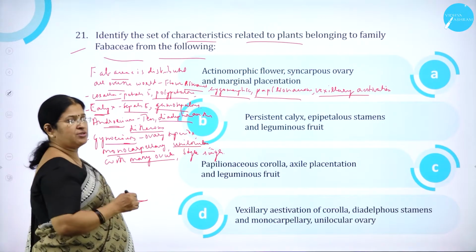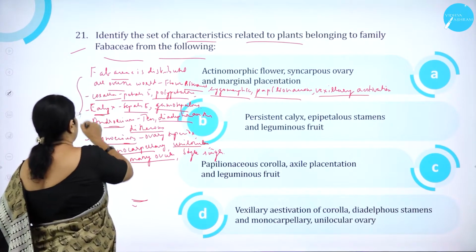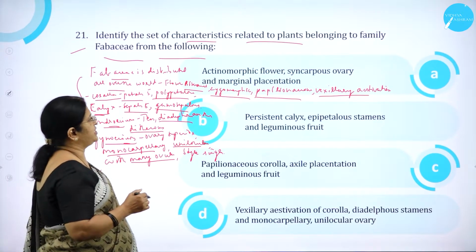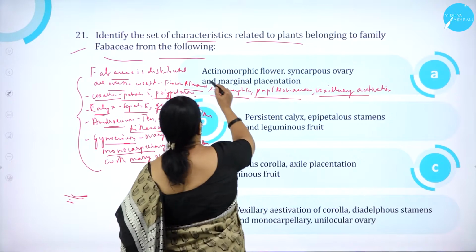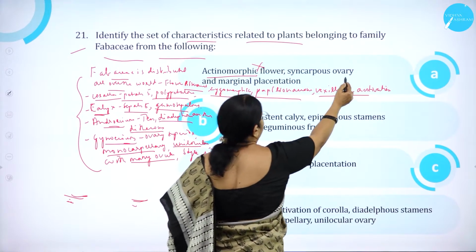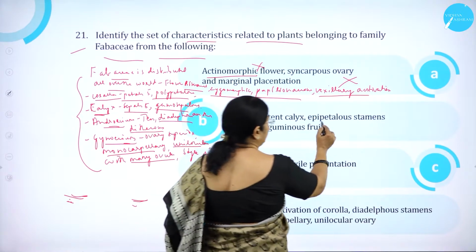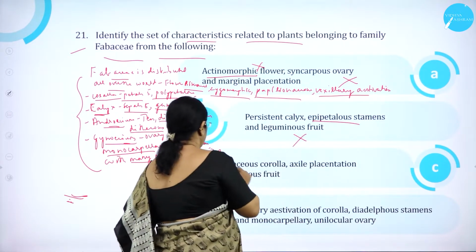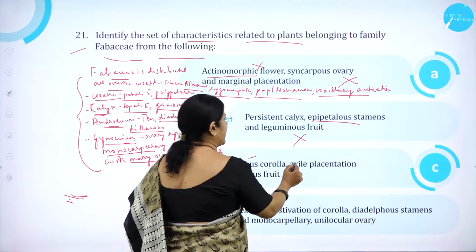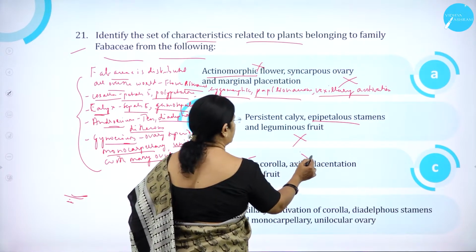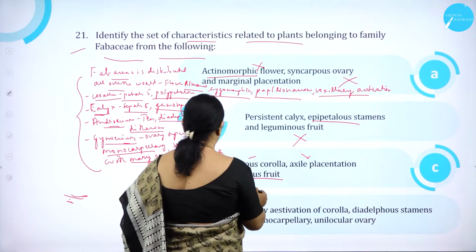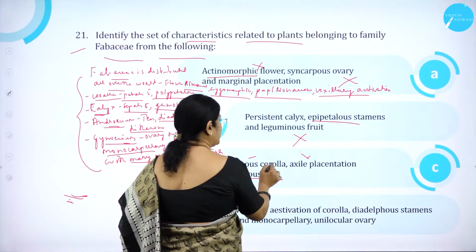Now let us see which is the option which is having all these characteristic features of Fabaceae. Actinomorphic, wrong. It is zygomorphic. So the first option itself is wrong. Persistent calyx, epipetalous stamens, wrong. Papilionaceous corolla, correct. Axile placentation, wrong. Then leguminous fruit. Papilionaceous corolla, correct.